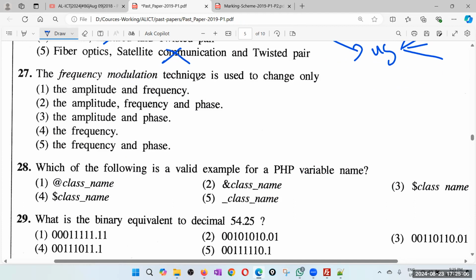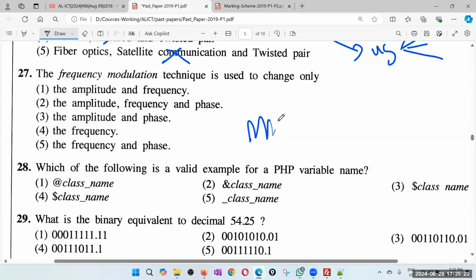Frequency modulation technique is used to change only. So frequency modulation means we use the frequency to do the modulation. Remember, frequency modulation is there, amplitude modulation is there, phase modulation. If it is frequency modulation, basically we use frequency to represent data. Maybe one frequency is 1, other frequency is 0.